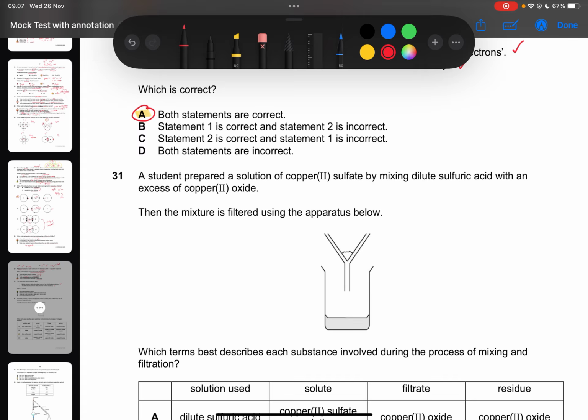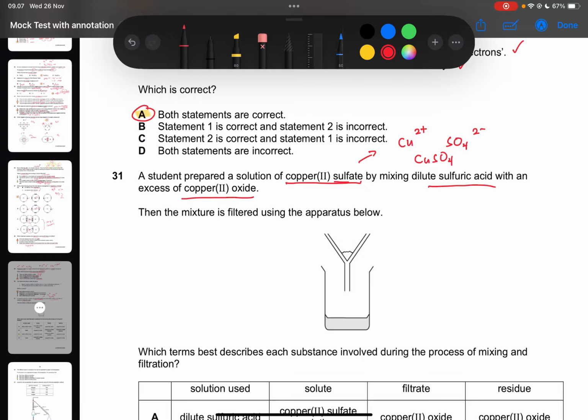Question number 31. A student prepared a solution of copper 2 sulfate by mixing a dilute sulfuric acid with an excess of copper 2 oxide. Okay, first let's write the chemical formula for copper 2 sulfate, just for practice. This one uses copper, which is 2 positive, and sulfate, which is SO4, has a charge of 2 negative. Therefore, the chemical formula is copper 2 sulfate, CuSO4. Okay. Now let's analyze the situation.